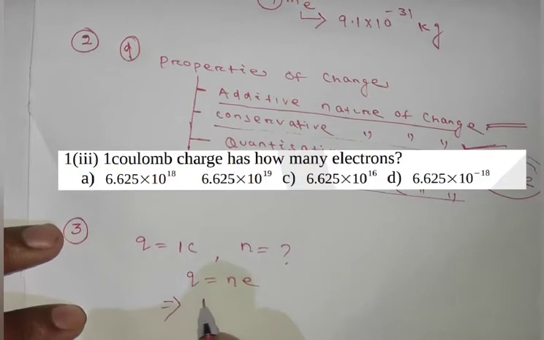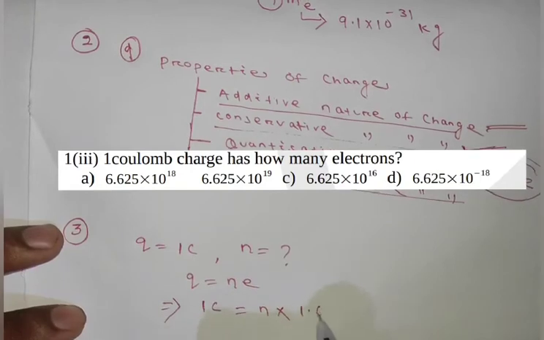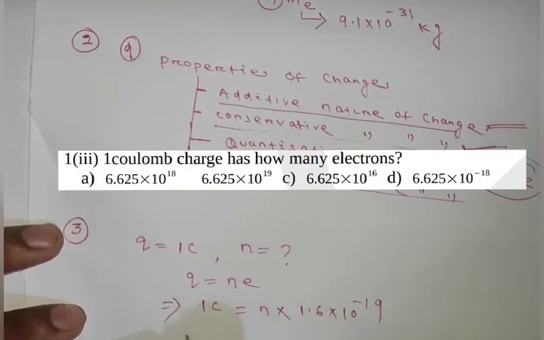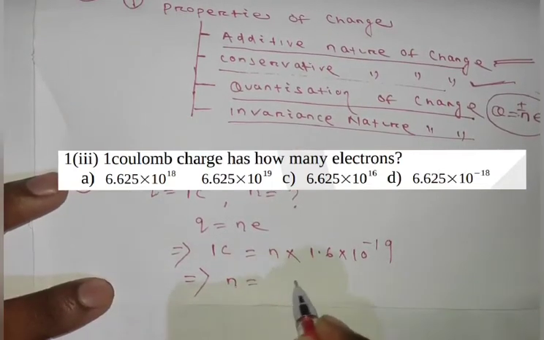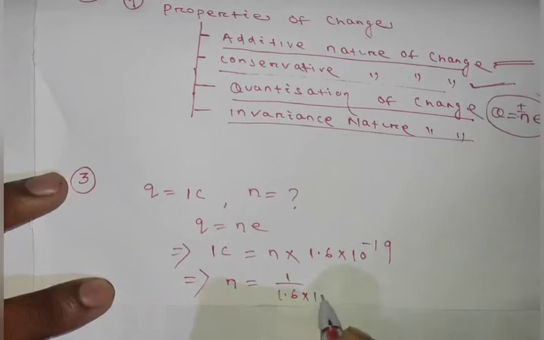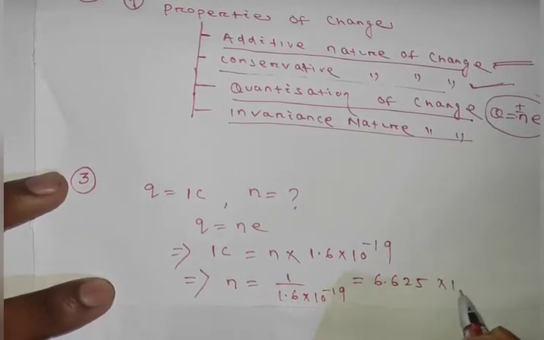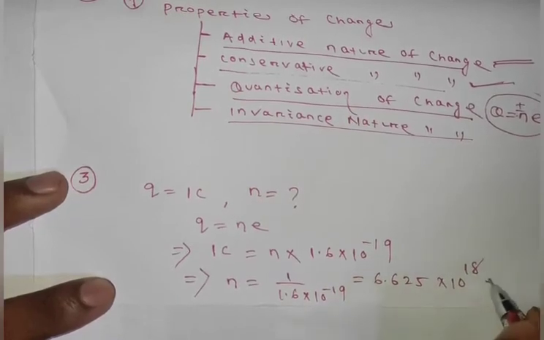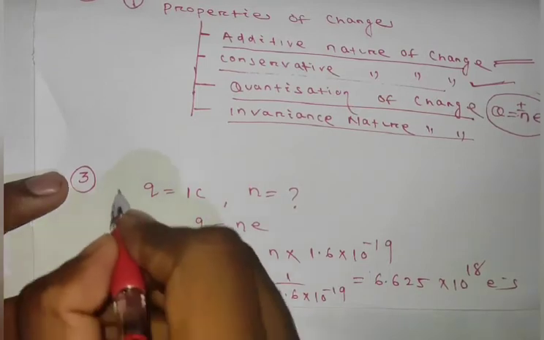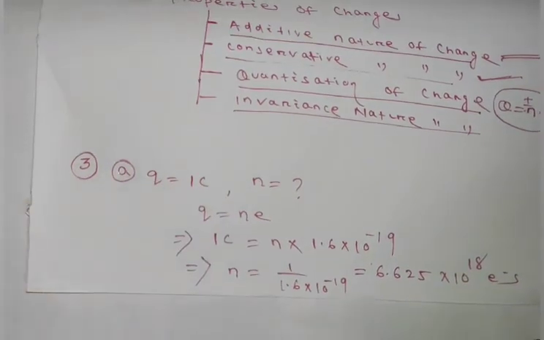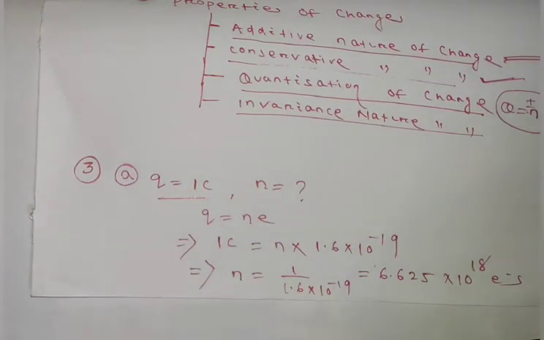If we put 1 coulomb in place of charge Q, and we know the charge of each electron is 1.6 into 10 to the minus 19 coulomb, then what will happen? Then N equals 1 by 1.6 into 10 to the minus 19 coulomb. It will be 6.625 into 10 to the power 18 electrons. So this will be the answer. Option A will be correct. So this much electrons are present in a charge of 1 coulomb. Is it clear?